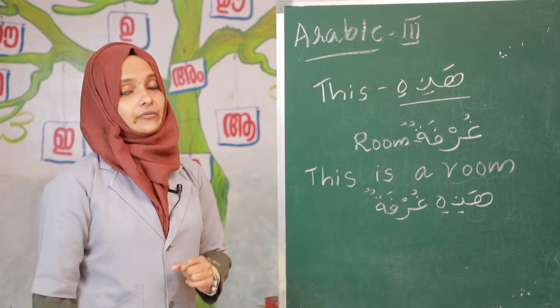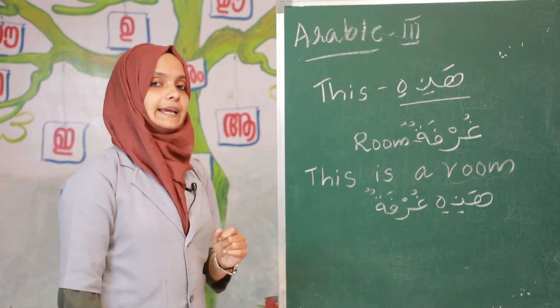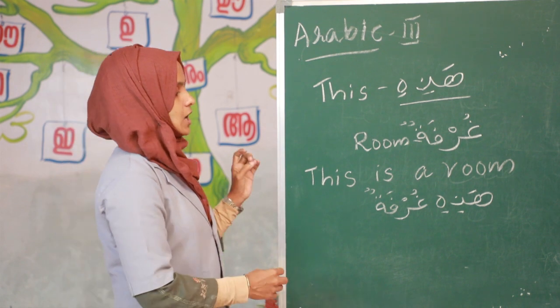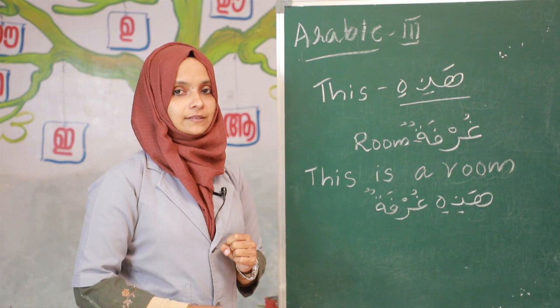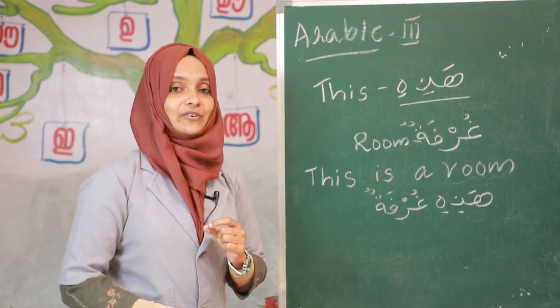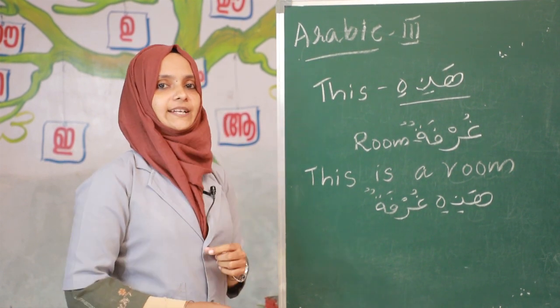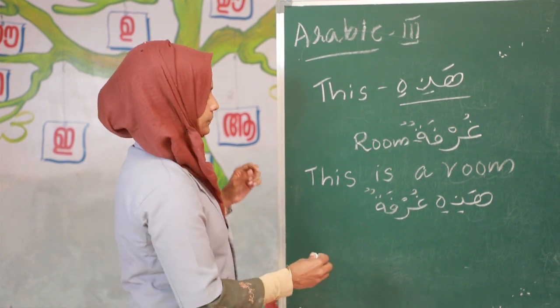How to find out the male word and the female word? Do you know how to find out mudhakkar and muannas? Listen.